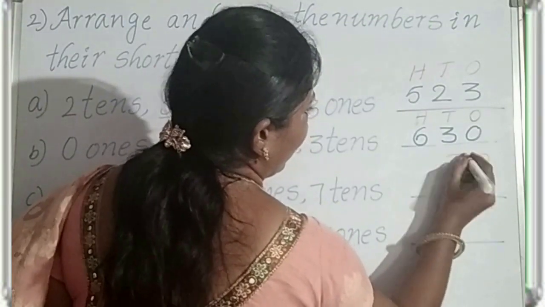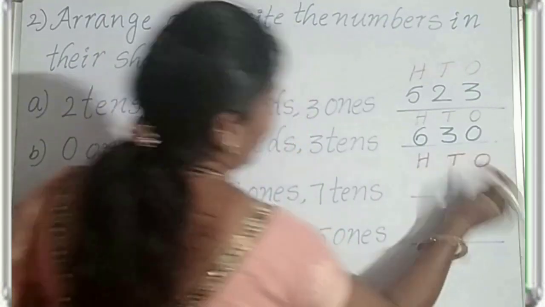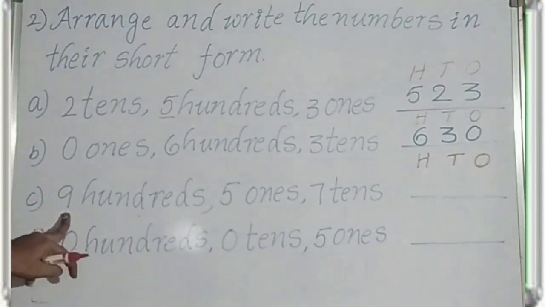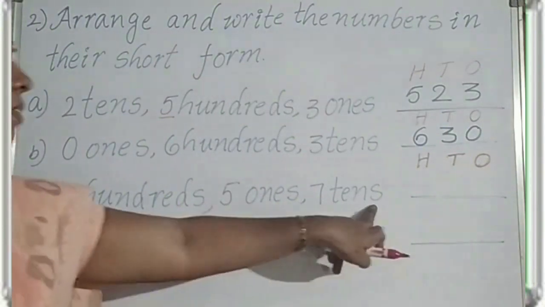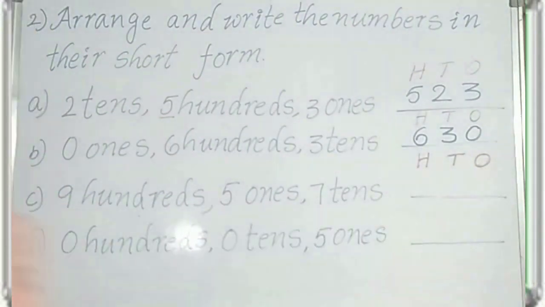Next, write the digits and write the places: ones place, tens place, hundreds place. First identify here. How many hundreds? 9 hundreds, 5 ones, 7 tens.